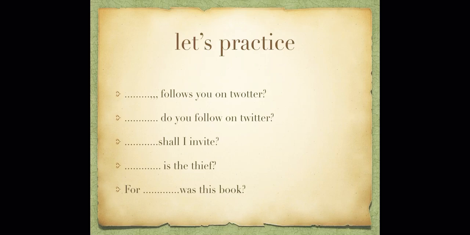Number 4. Was this book? This book was for him. We said before that after the preposition for, we should use whom. For whom was this book? And also, if I use that trick, this book was for him. Him here is like the object. So we use for whom.